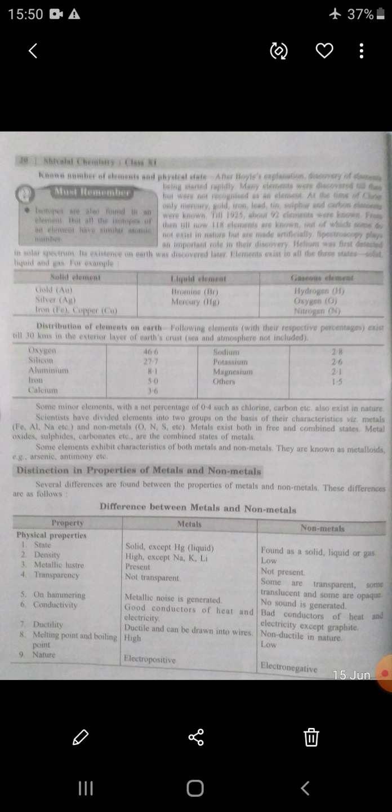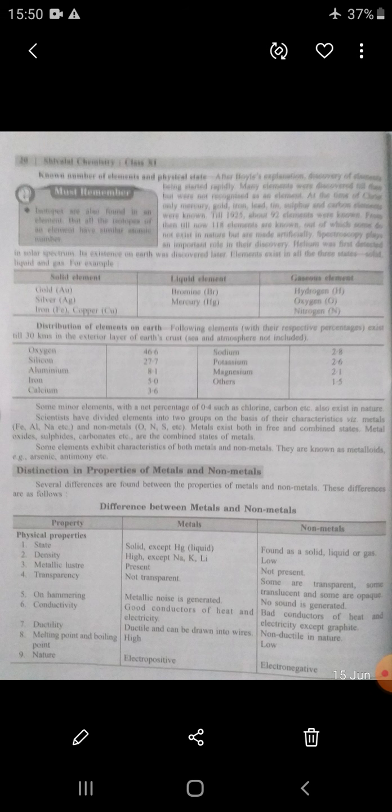Many elements had been discovered till then but were not recognized as elements. At the time of Christ, only mercury, gold, iron, lead, tin, sulfur, and carbon were known. Till 1925, about 92 elements were known.